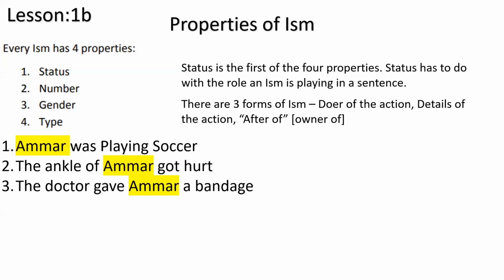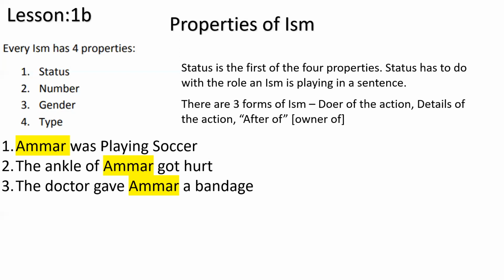Okay, so every ism has four properties: status, number, gender, and type. We are learning about status today, and we'll be learning about status for the next few weeks too. Okay, because there are a few things to learn about status, and as I said, status is the bigger part. Now, with the three examples, the status of an ism has three different forms. Okay, so one is the doer, one is the details, and one is after of.